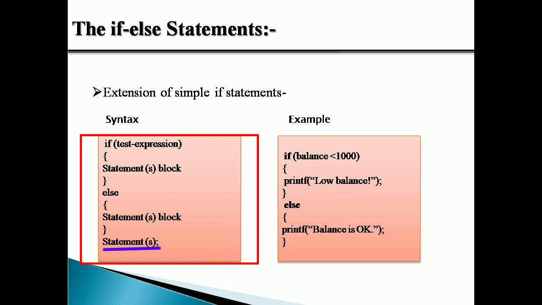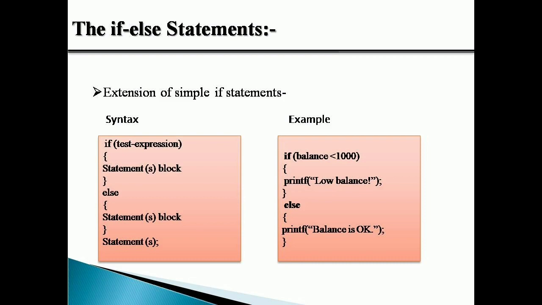Whenever you take any example of any condition, the statements written after the if else code will be performed either for the true block or for the false block. Meaning in both cases, these statements will be performed. These statements will not be skipped because they are not a part of if else. They are a part of my program, so they will be executed in sequence.